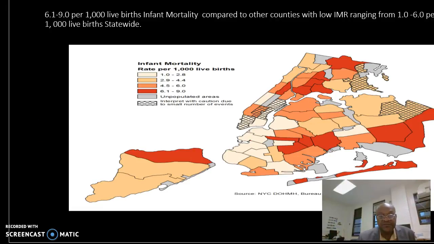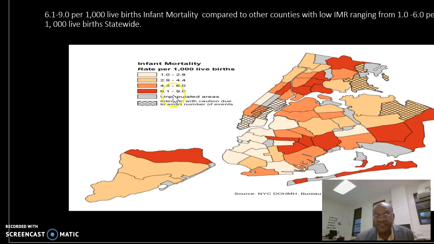The next slide I will show is of New York State with the counties, and it gives us the rate of infant mortality per 1,000 live births.